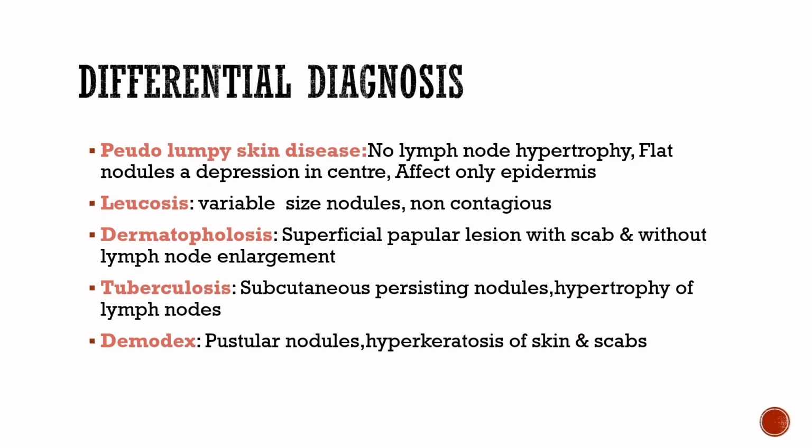We have to differentiate lumpy skin disease from the following diseases. In pseudolumpy skin disease, there is no lymph node hypertrophy, flat nodules with a depression in the center, and it affects only the epidermis. In leukosis, nodules are of variable size and it is not contagious. In dermatophilosis, superficial papular lesions with scabs and without lymph node enlargement. In tuberculosis, subcutaneous persisting nodules and hypertrophy of lymph nodes are seen. In Demodex, lesions are pustular nodules, hyperkeratosis of skin and scabs.